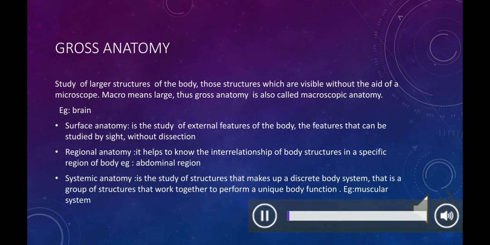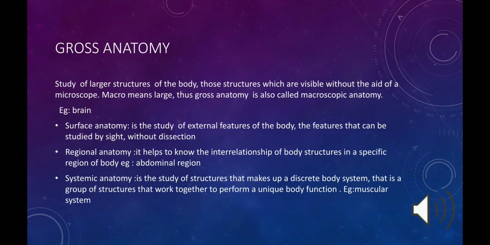The next topic is gross anatomy. What is gross anatomy? It is the study of larger structures of the body, that is, those structures which are visible without the aid of a microscope. Macro means large. Thus, gross anatomy is also called macroscopic anatomy. Examples are the brain and liver; these structures are visible even without a microscope. So, studying about these organs comes under gross anatomy.